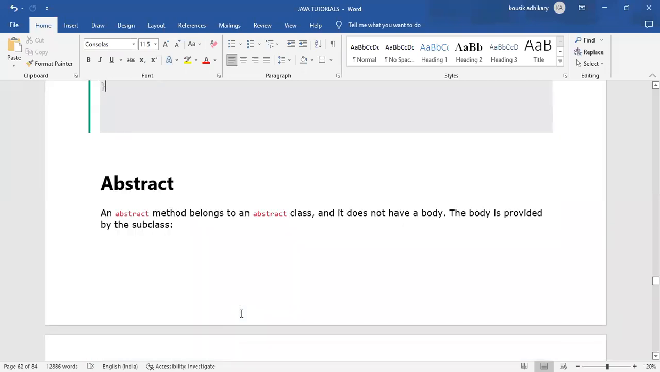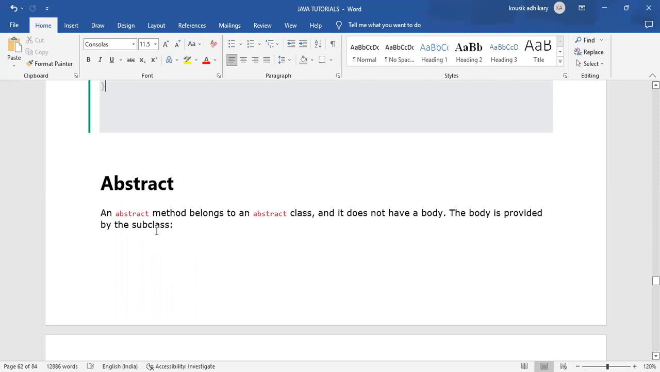What is abstract? Abstract is a keyword. By using the abstract keyword, we can make a class or a method, an abstract class or an abstract method. An abstract method belongs to an abstract class and it does not have a body. The body is provided by the subclass.